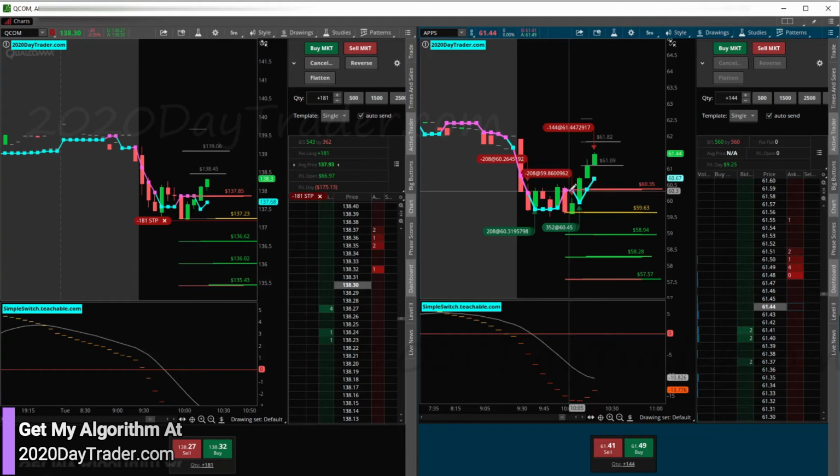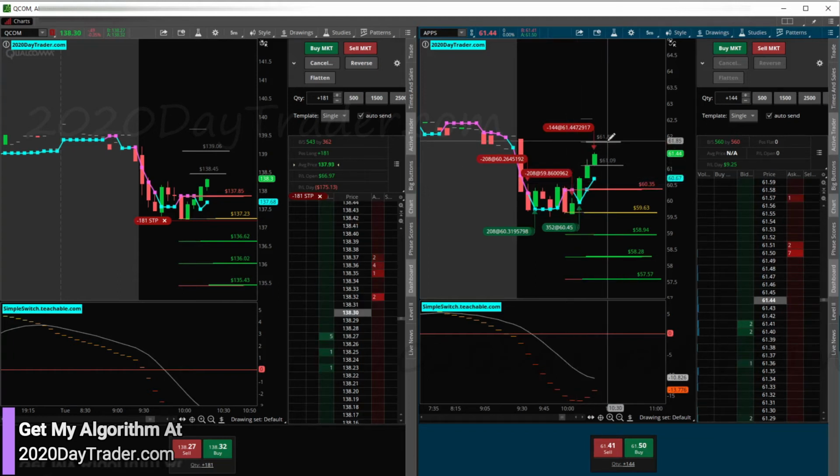So again, speed bump to recover a part or all. It may make it to here. I mean, there's a pretty good draw there. I didn't mean to actually get out right there, but I was going to try to trail it, and I clicked it a little premature. So whatever, we're $9 profit on APPS, so pretty sweet.